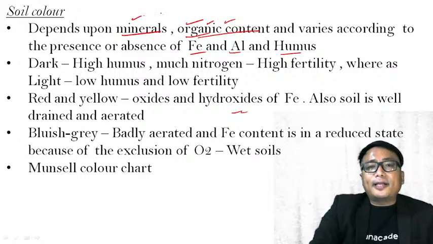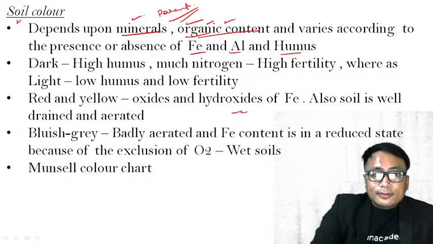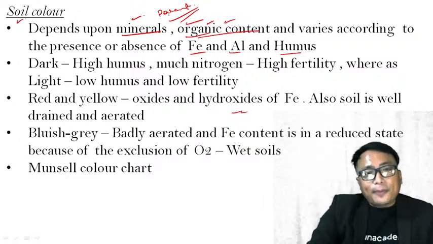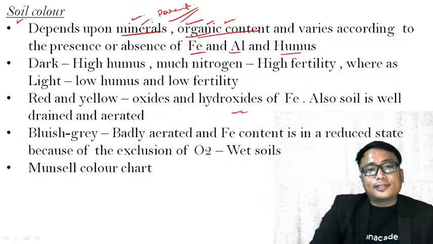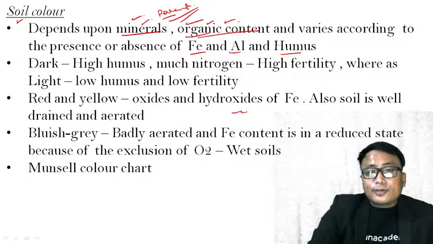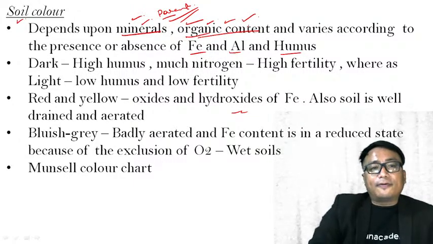Minerals can be supplied by the parent rock, because we have seen the soil is derived from the parent rock by the process of weathering and erosion. So, depending on the minerals, the influence of the parent rock, I can say the presence or the absence or the quantity of this organic content results in the color of the soil being different.